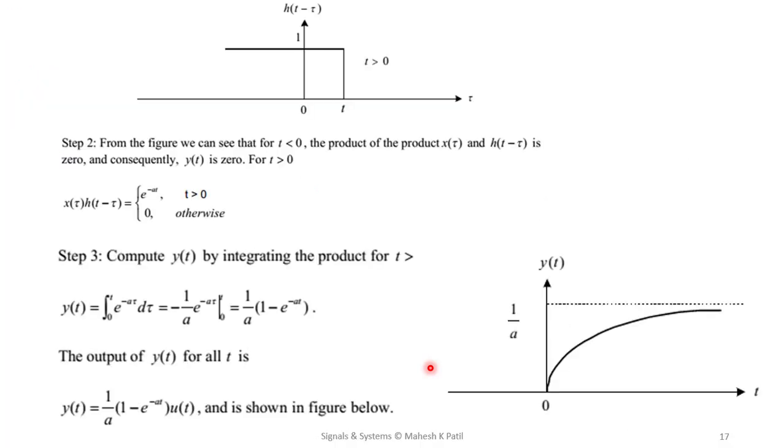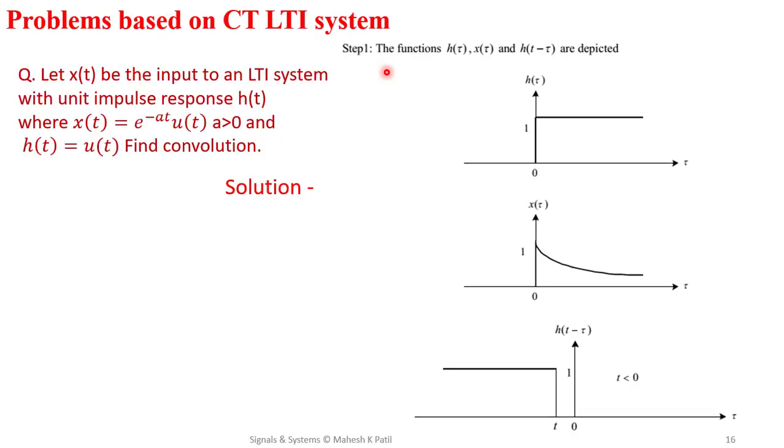Now the next step, we will consider t greater than 0. So we have to consider the different regions of t. For t less than 0, this h of t minus tau can be plotted like this.